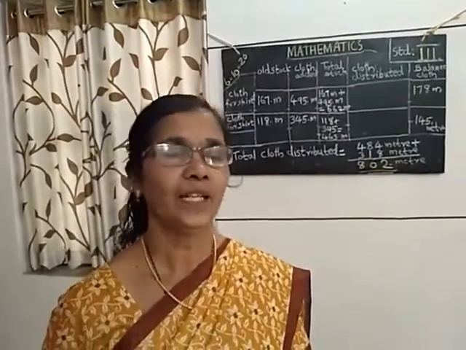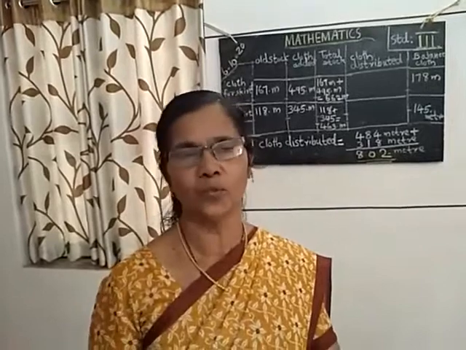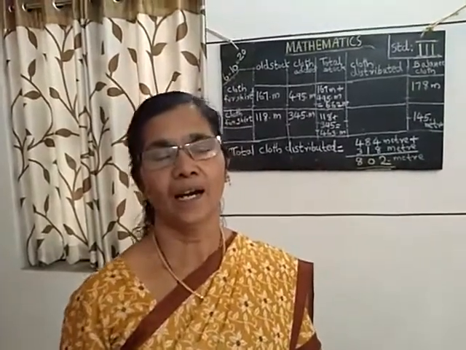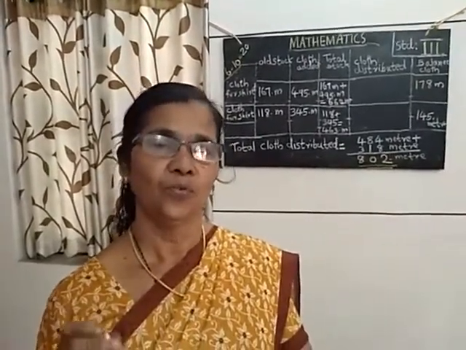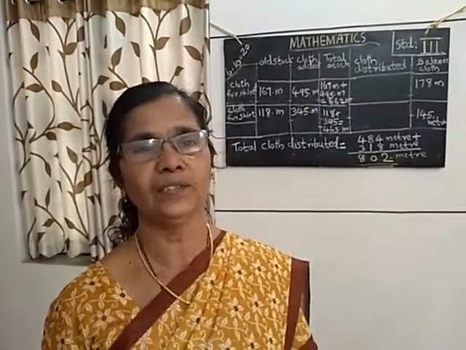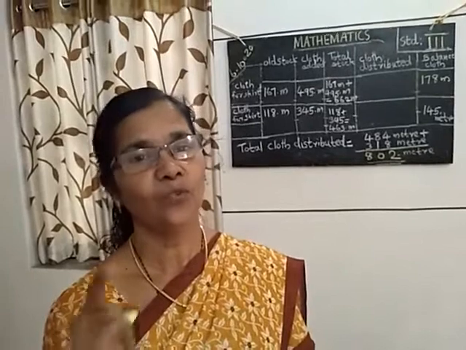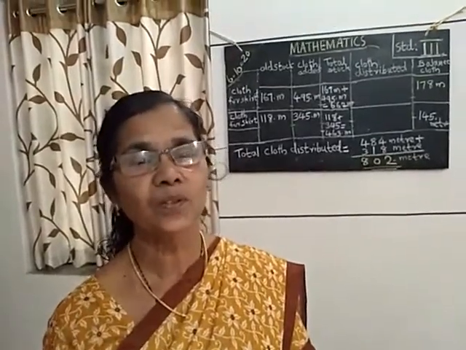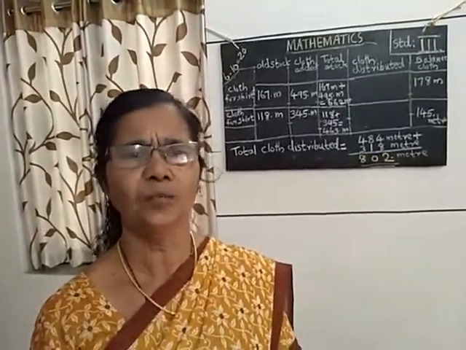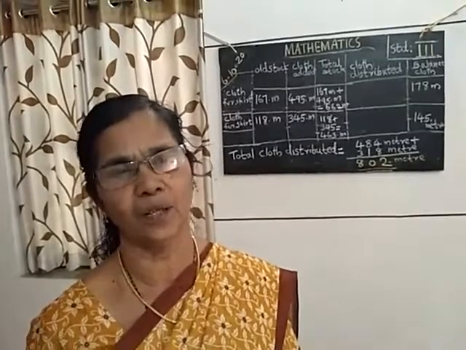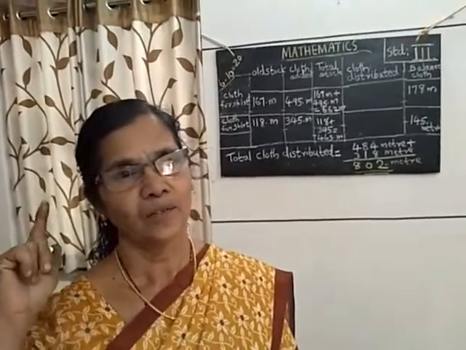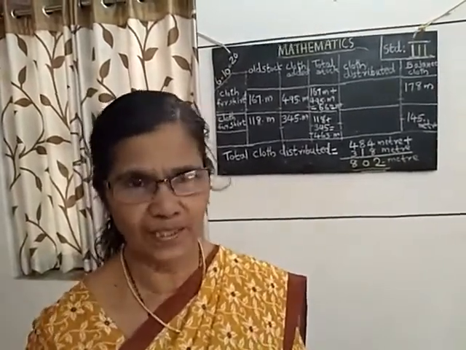Got it? Then from that 15 rupees I give 4 rupees to one child. Then how much money do I have now? Total rupees 15.